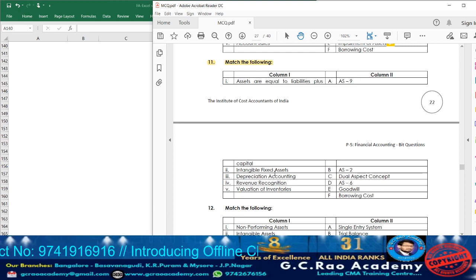Point number 2, intangible fixed assets. What are intangible fixed assets? Those assets which cannot be seen and cannot be touched, but some monetary value exists. We call them intangible assets. Examples: goodwill, patent, trademark, copyright, technical know-how. Next, point number 3, depreciation accounting is covered under AS 6. Then revenue recognition is covered under accounting standard 9.